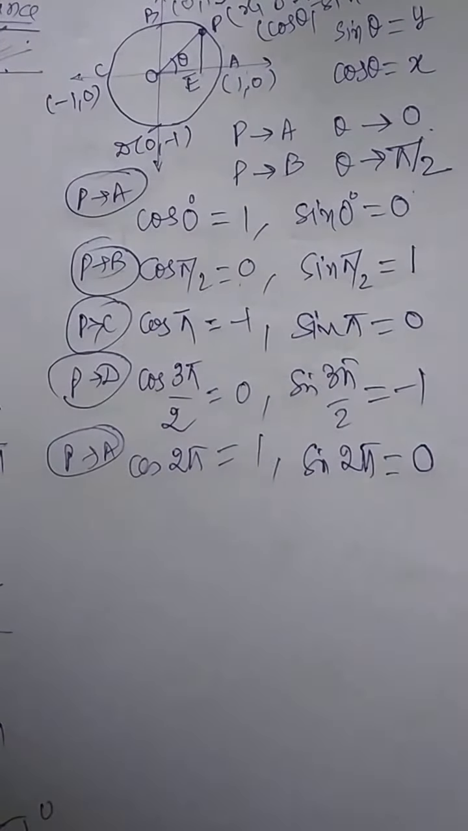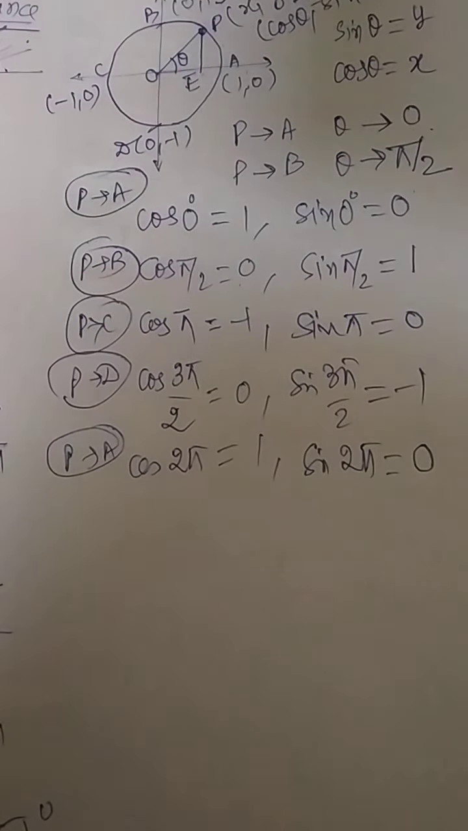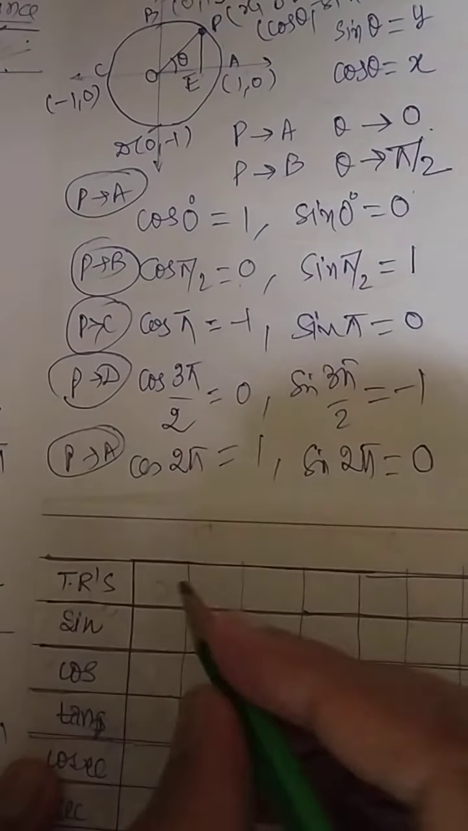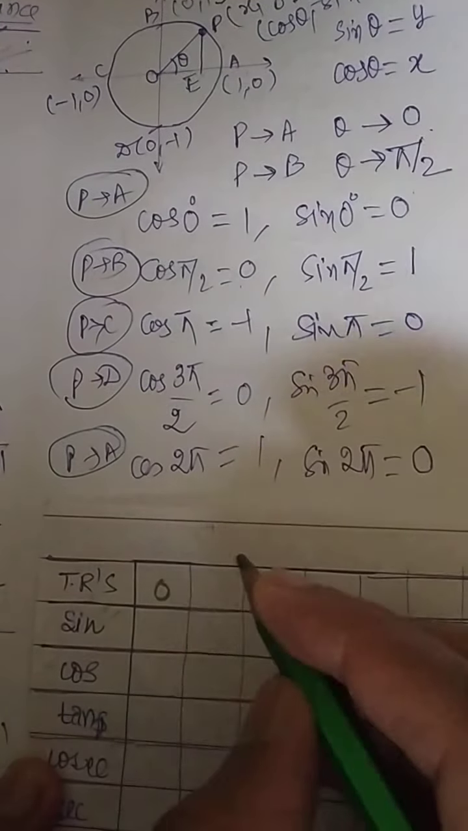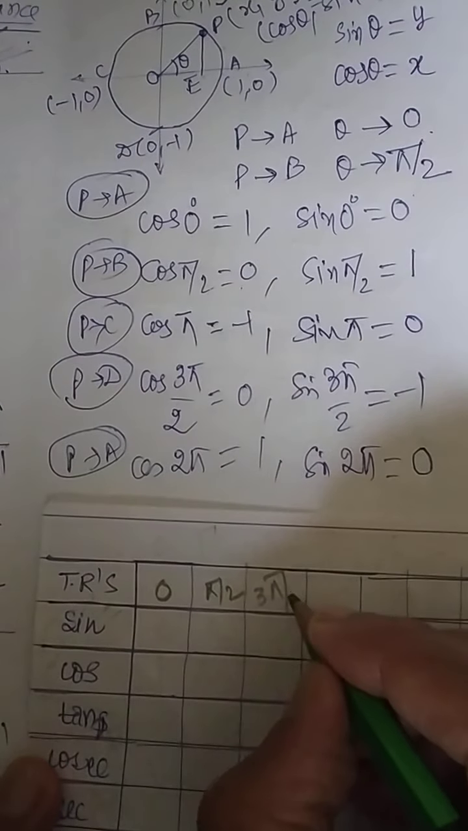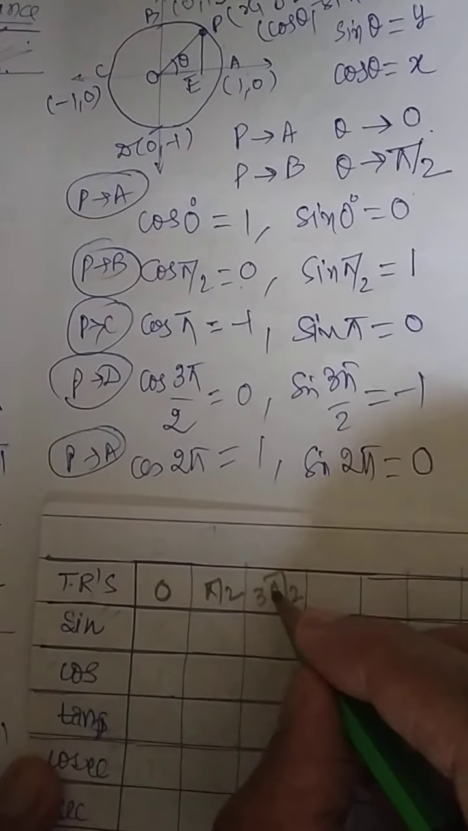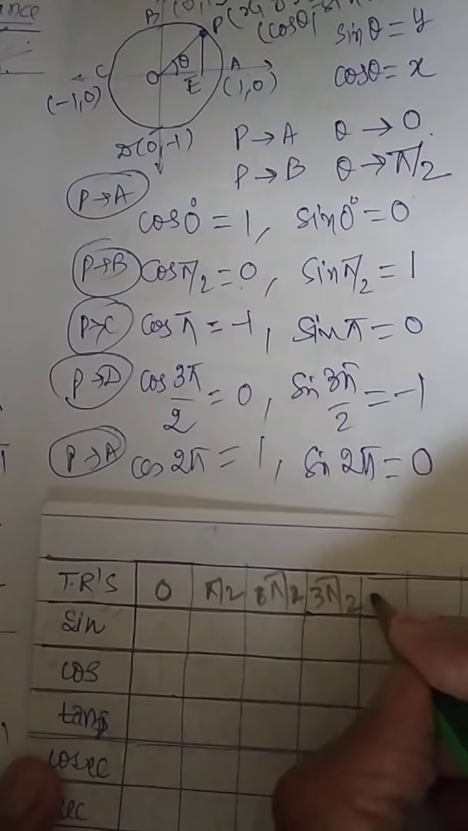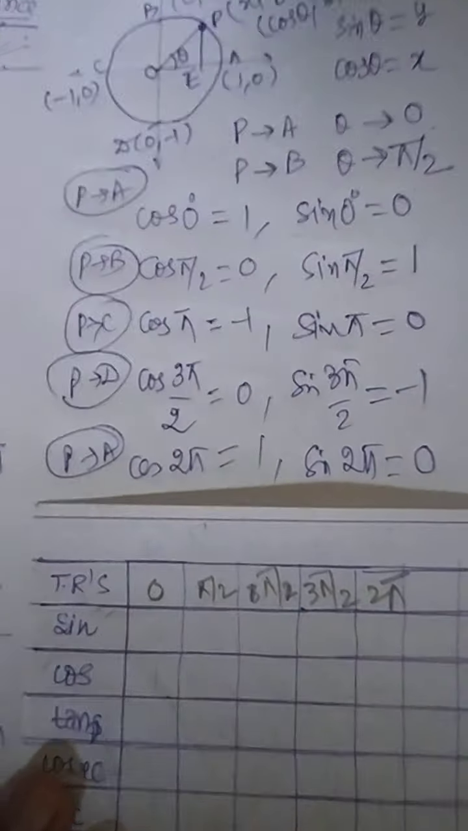So this information I am going to put in a table. Which table? I told you which is empty. Okay. What are the angles? 0, then pi by 2, then over here pi, then it will be 3 pi by 2, and this is nothing but 2 pi. Okay.